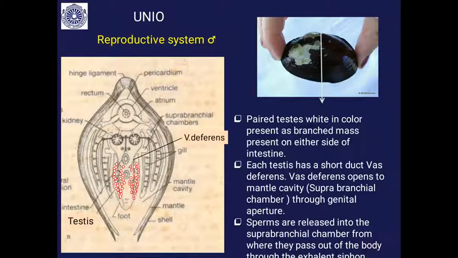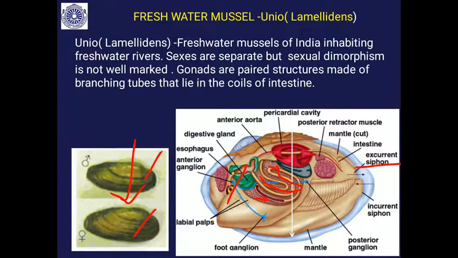The whole animal is cut and viewed. You will find the outermost shell, then you will find the organs. You will be able to see the heart region, rectum, then the intestine, then the gonad, gills, then the foot, all this.